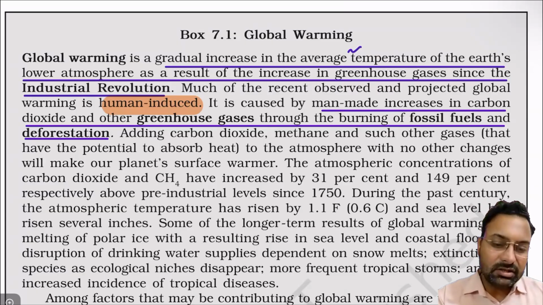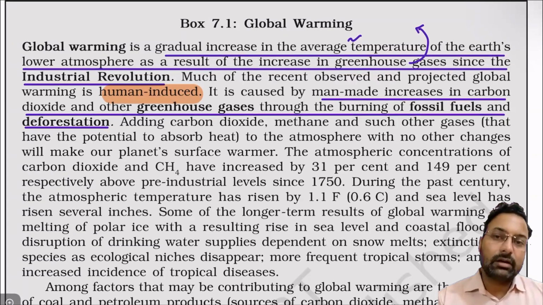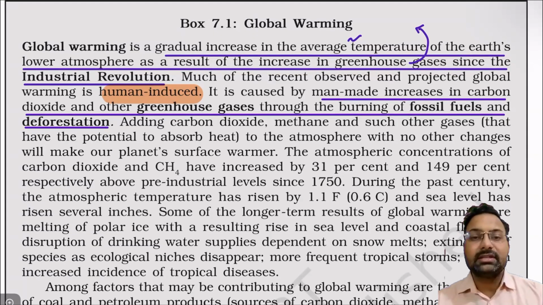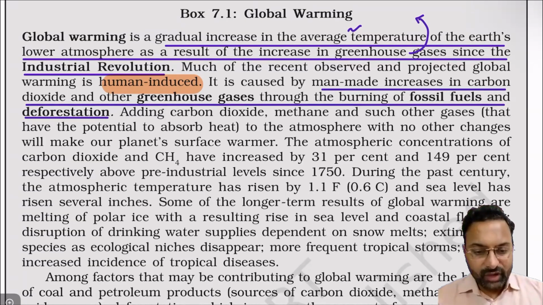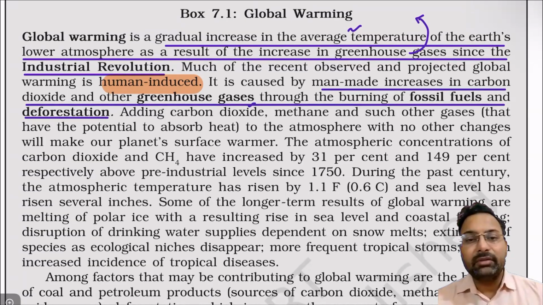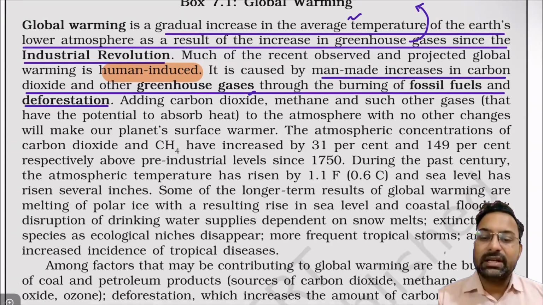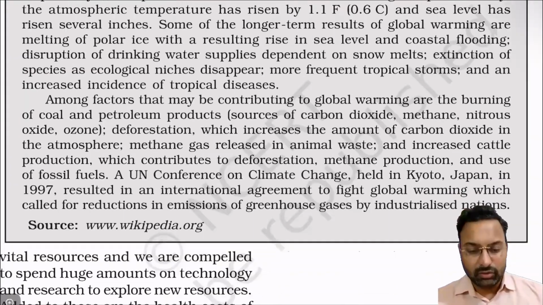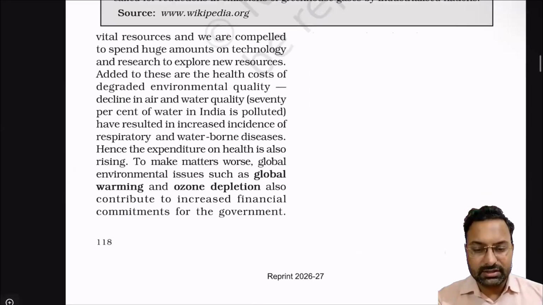The industrial revolution increased the greenhouse gases, and these greenhouse gases are responsible for increasing the temperature of the Earth. So global warming has in fact been created by man; it is human induced. Those greenhouse gases are coming from the burning of fossil fuels and deforestation. We are indiscriminately utilizing fossil fuels, and that is what is leading to global warming. I hope you got this concept. These are the things that we have already discussed.